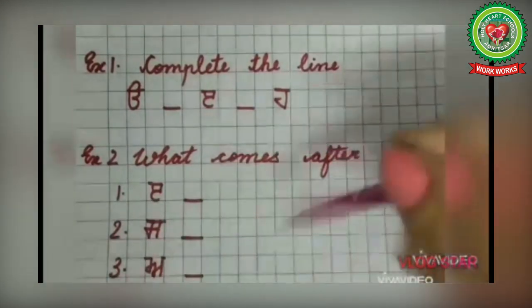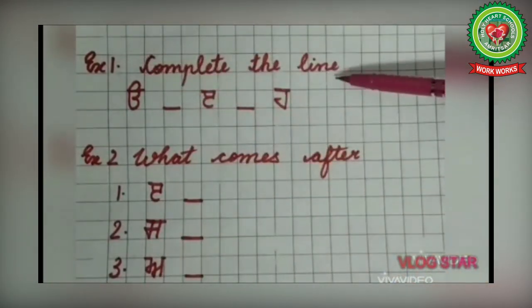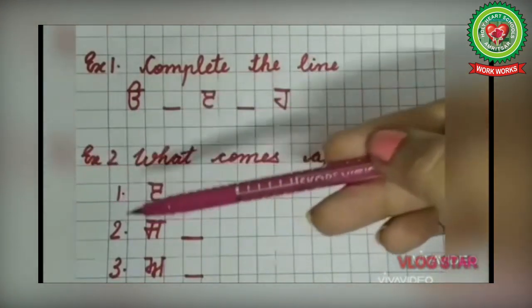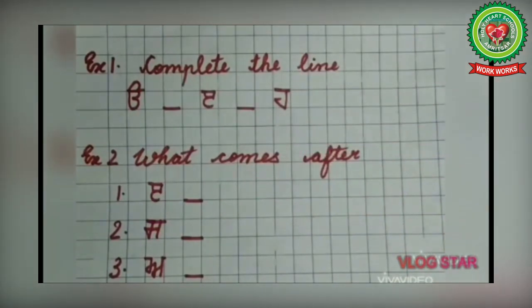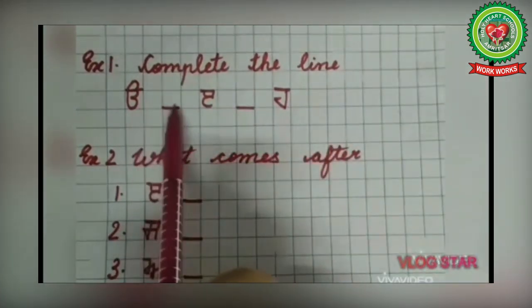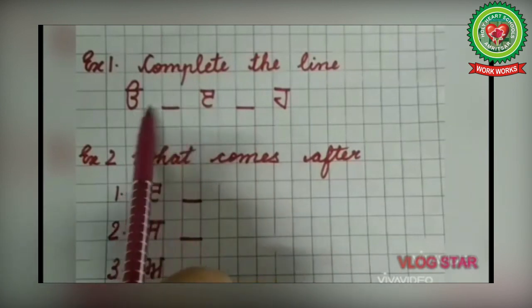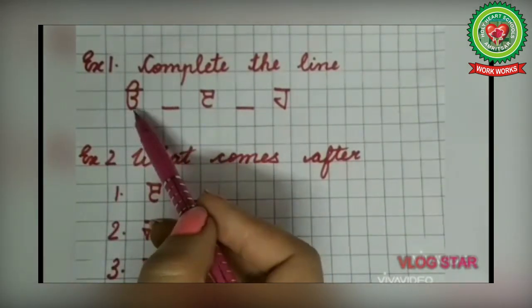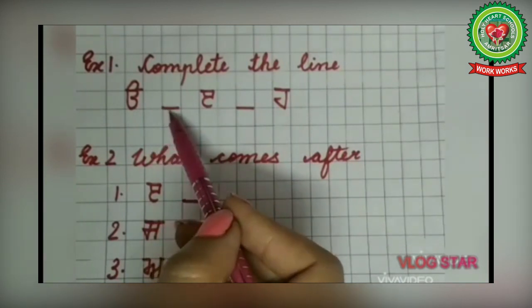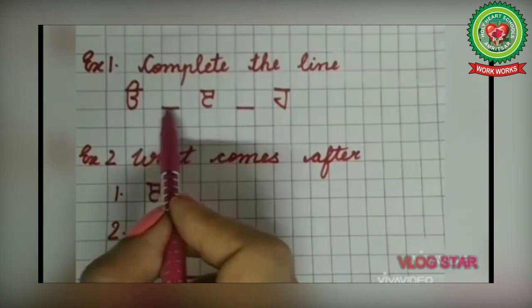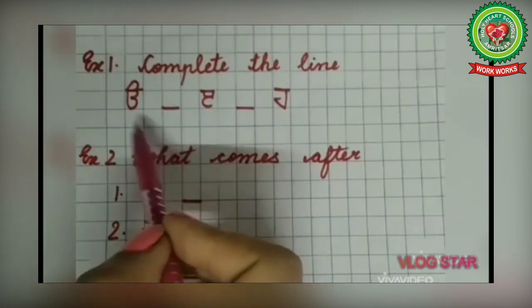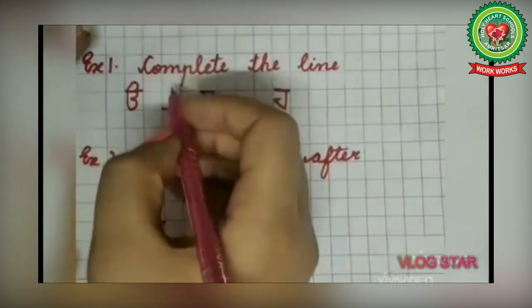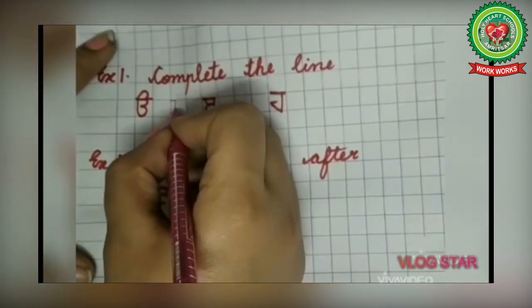Now first exercise is complete the line. In this exercise we have to complete the line. We have read Uda, Eda, Edi, Sassa and Haha in our previous classes. Now we have to find which letter is missing and fill it in these blanks. First one is Uda, then the second letter is missing, that means there is a blank here, so we have to fill the second letter. What comes after Uda? Eda. So we will write here Eda. Like this.